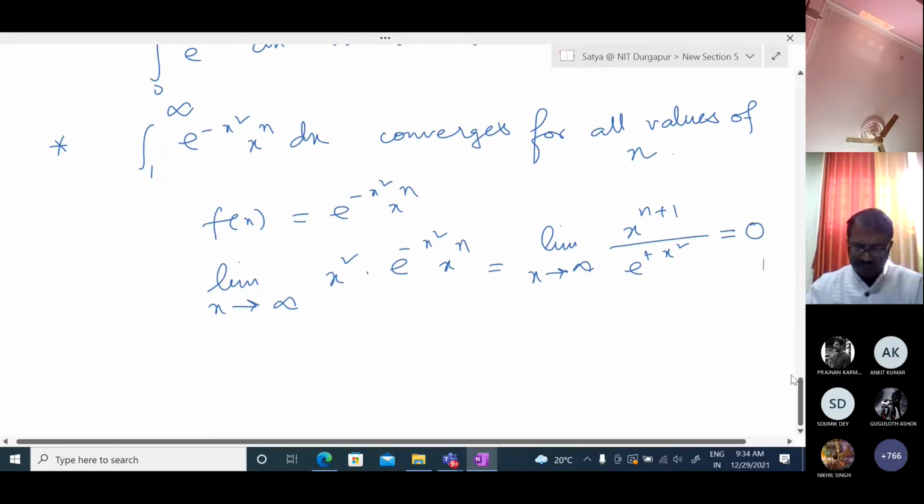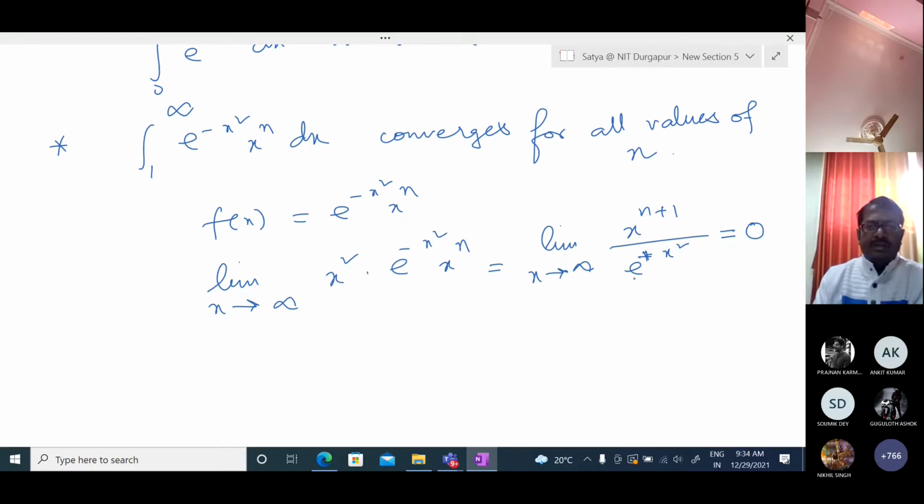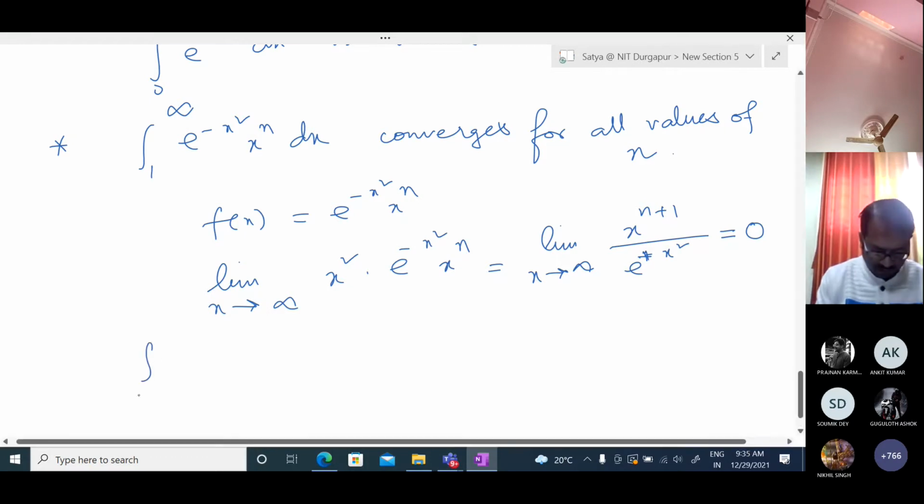Just like previously, same logic, we can say that for any n, whatever n is, it is always 0, because the increasing rate of the denominator is very high. So it always goes to 0. That's why we can conclude that the integral of e to the power minus x square x to the power n dx converges for all values of n.